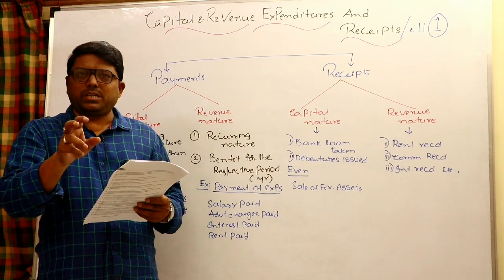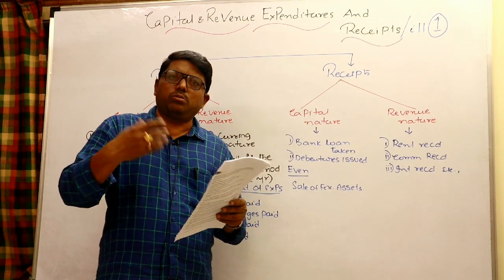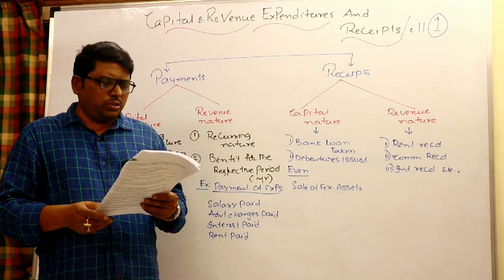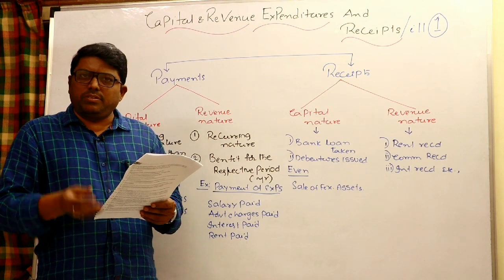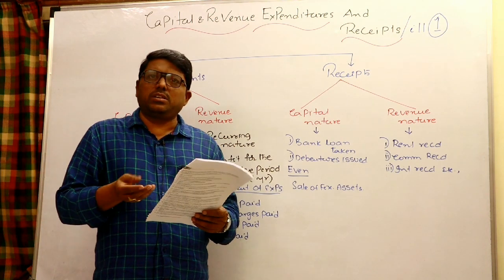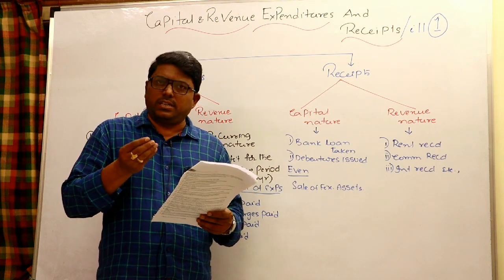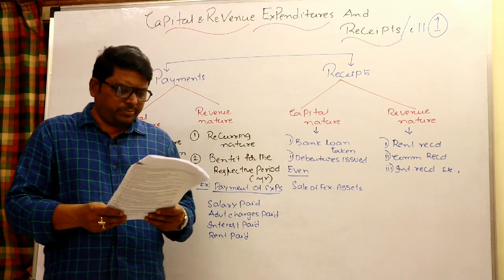Okay. The purpose of expenditure: you would like to continue with the same status, otherwise, you want to increase the earning capacity. Depending upon that, you have to decide revenue and capital nature. Effect of revenue generating capacity. If revenue generating capacity is increased, obviously it is a capital expenditure. If revenue generating capacity is not increased, same status being maintained, that is simply revenue expenditure.